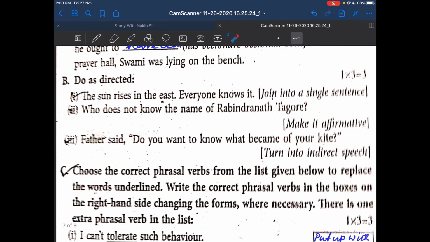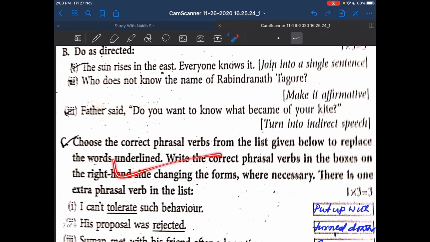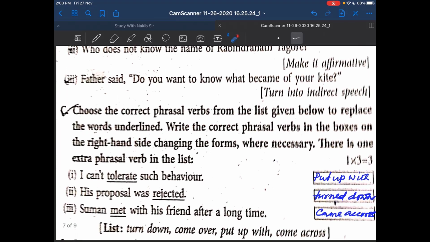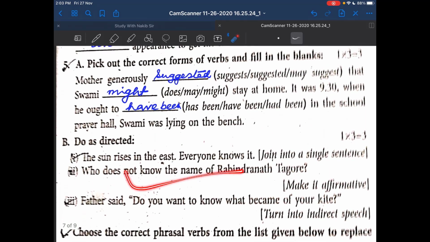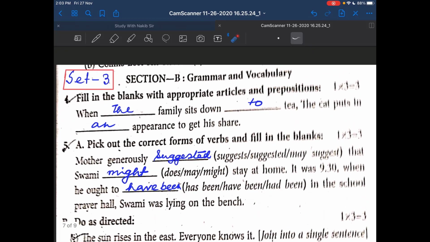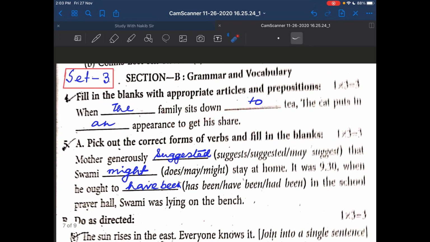Together 3. And for this one, the last question here, you have got here 1, here 1, here 1. Together 3. So this is 3, and this is 3, and this is 3, 9, and this is 3, 12. Together in this section you have got 12.